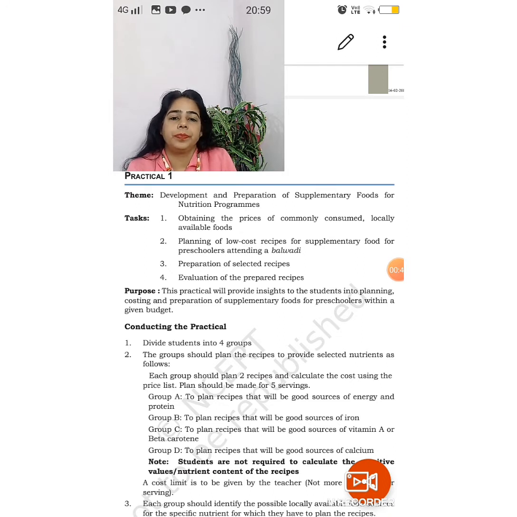So in this, initially we are given the theme. You have to write that on the rule sheet of your file page, and the theme, the task and purpose are to be written as it is. Next is conducting the practical. In conducting the practical, you have to write the recipe that you have selected, and the method for selecting the recipe is that your teacher would be allotting all of you some